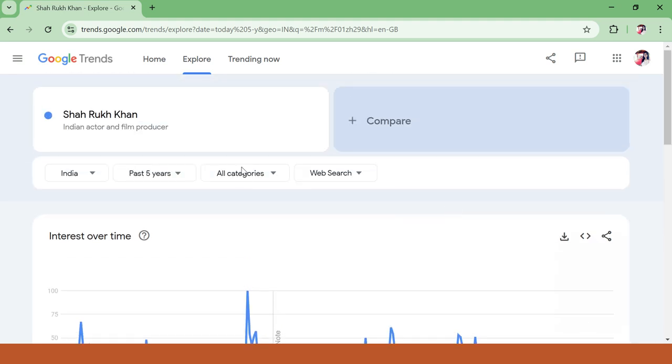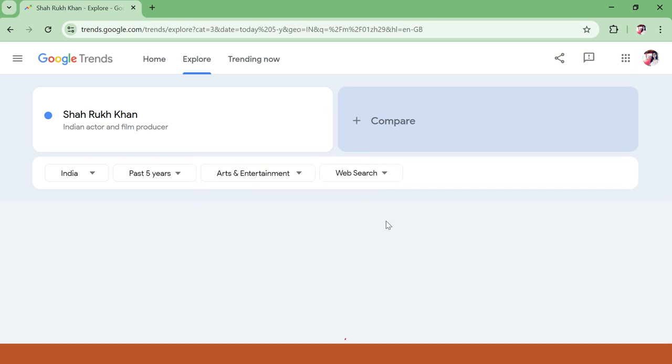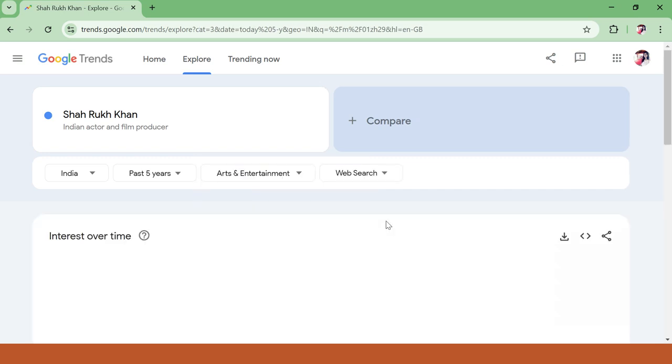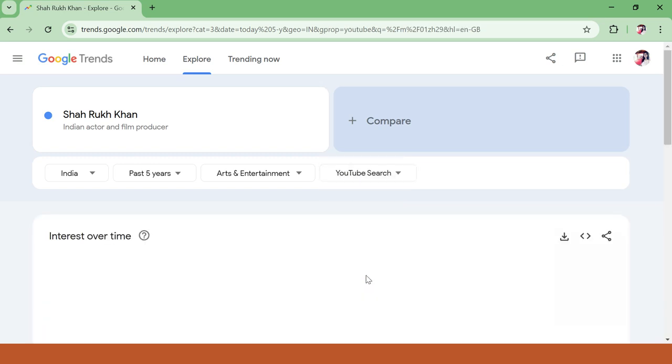Okay, here I can go and select different categories, like in arts and entertainment, how this keyword has been trending. We have an option here: web search, image search, news search and Google Shopping. On YouTube, what is this topic trending like?